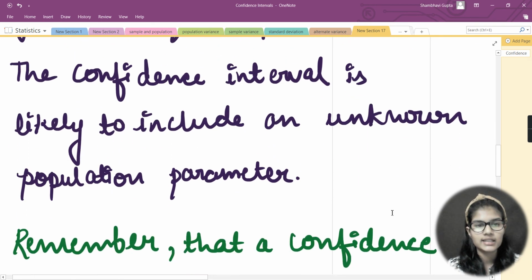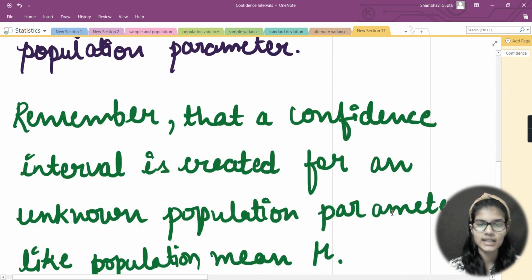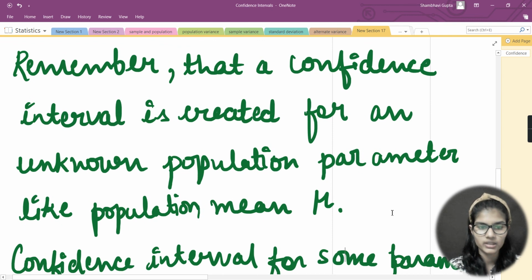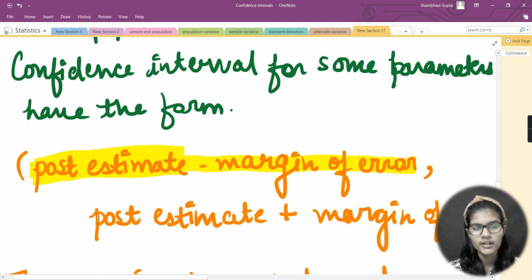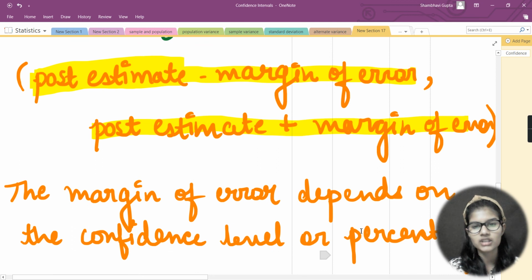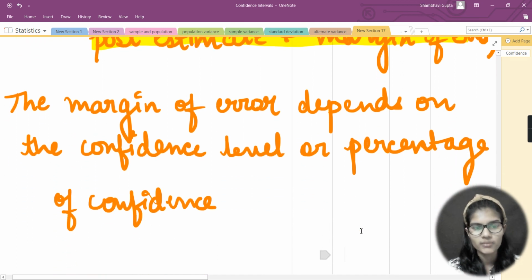Then we discussed that the confidence interval is likely to include an unknown population parameter, and what those parameters are. Remember that a confidence interval is created for an unknown population parameter like the population mean. And at last we discussed the form: the confidence interval for some parameters has the form point estimate minus margin of error, comma, point estimate plus margin of error. On the upper one it is minus and on the lower one it is plus, and the margin of error depends on the confidence level or percentage of confidence.